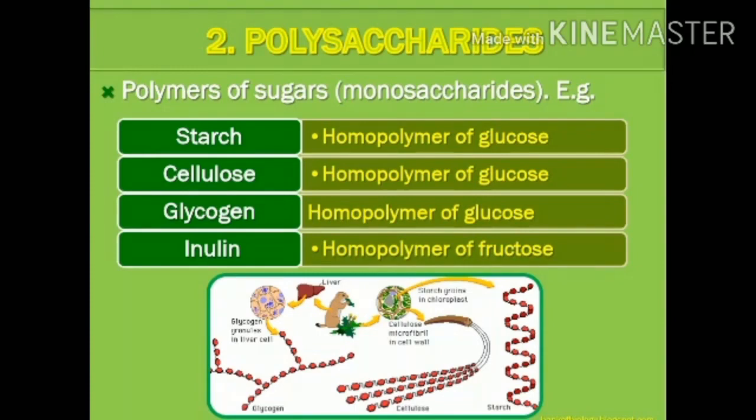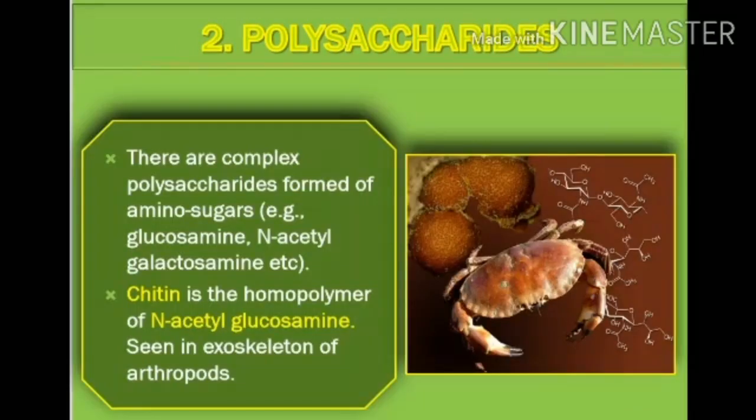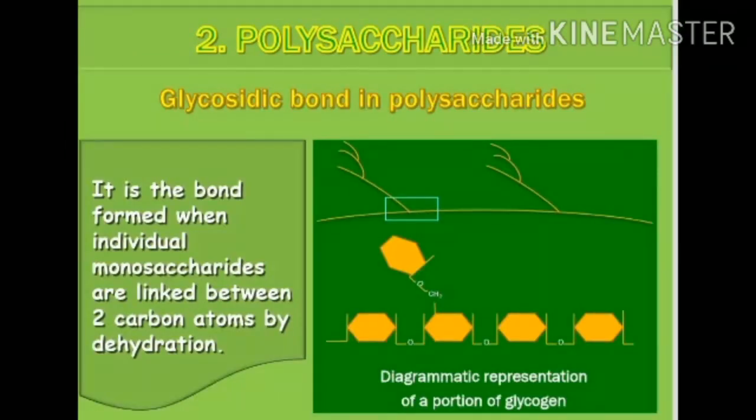Now polysaccharides, polymers of sugar. Polymers of simple sugars are polysaccharides. Common examples: starch, cellulose, glycogen and inulin. Their monomeric units are important. Chitin forms the homopolymer of N-acetyl glucosamine and is commonly present in the exoskeleton of arthropods.